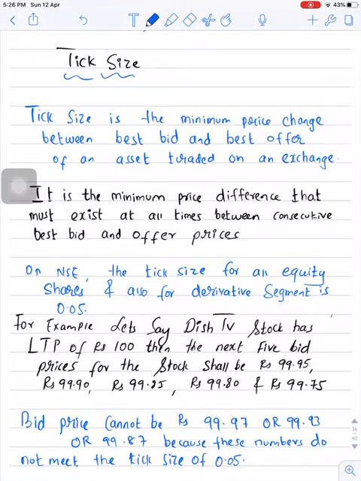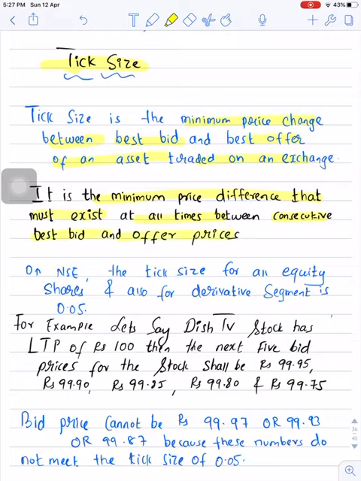In this video I will talk about tick size and daily price bands. Let's first understand what is tick size. Tick size is the minimum price change between best bid and best offer of an asset traded on an exchange. It is the minimum price difference that must exist at all times between consecutive best bid and offer prices.